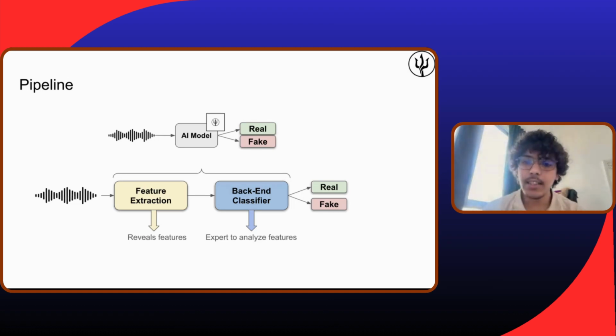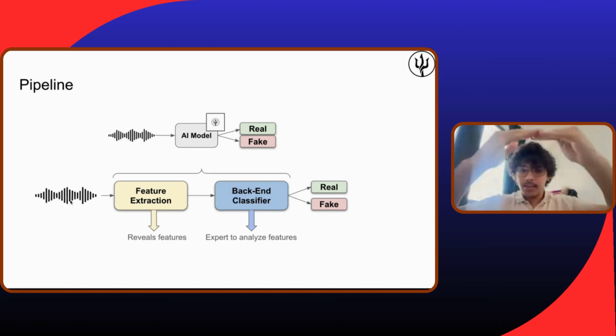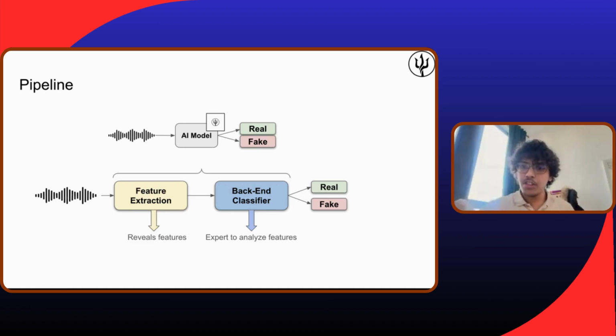The backend classifier is like an experienced chief officer that will see all the report, but it won't use all the points mentioned in the report. For example, I might be interested in knowing the age of the speaker to detect whether it's fake or real. But the backend classifier will see all the features there, and will decide which features to use and which features will help in detecting real and fake.